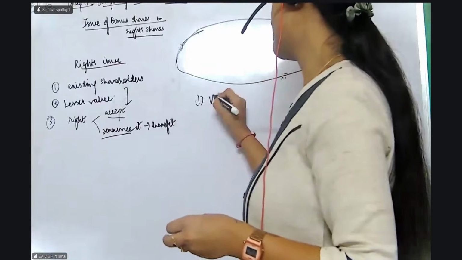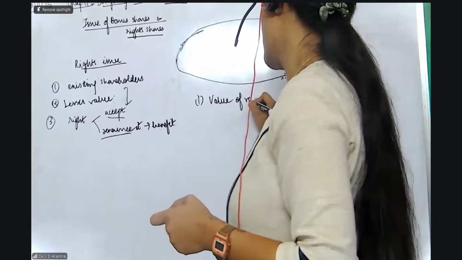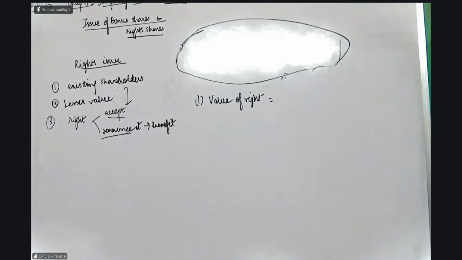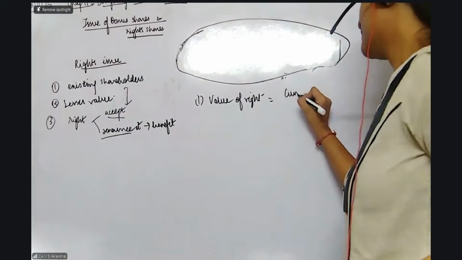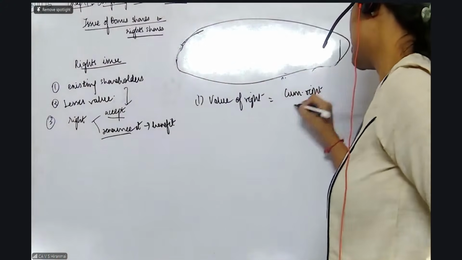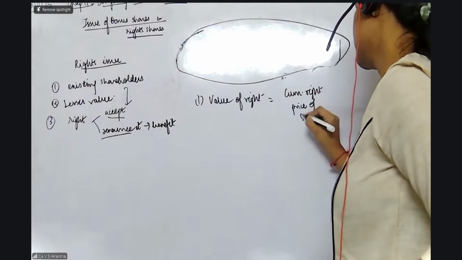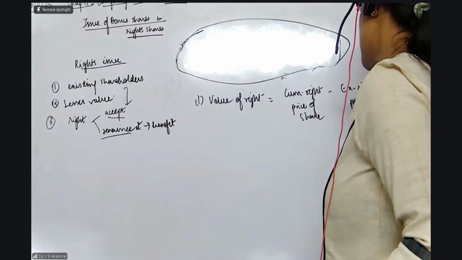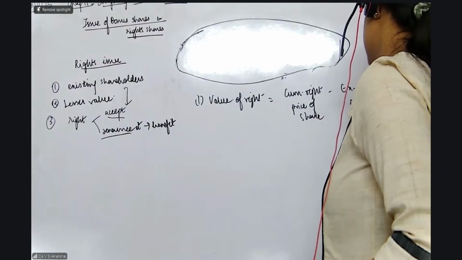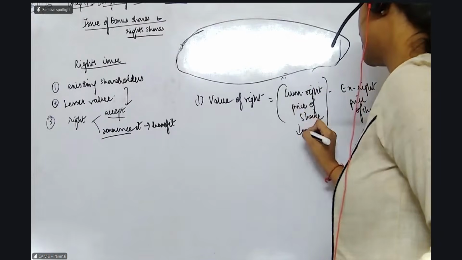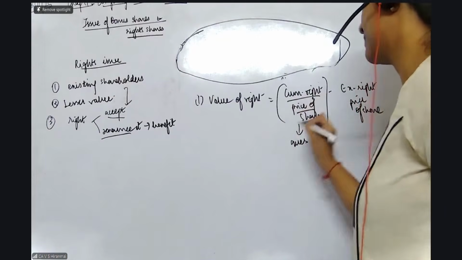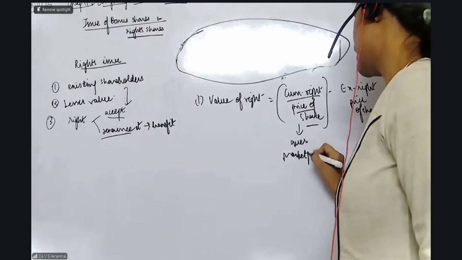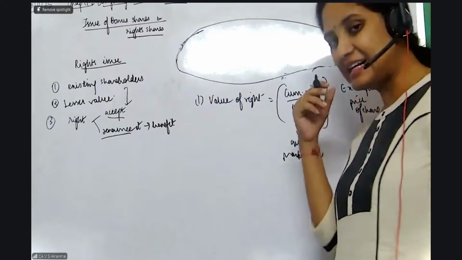So the first formula is to calculate the value of the right. This is nothing but the right price of the share minus the X right price of the share. Where will this be given? It will be given in the question. What do you mean by right price? Before doing the rights issue, what is the market price of the share? That's all. Which will be directly given to you in the question.